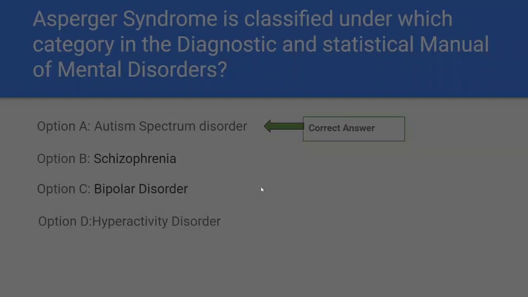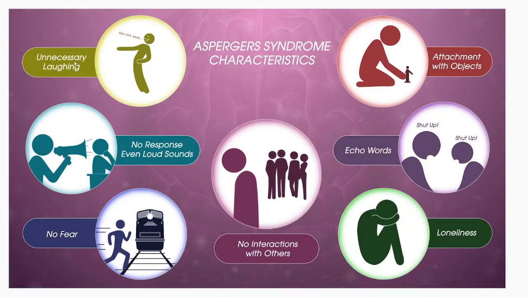In this Asperger syndrome, they will have the symptom of unnecessary laughing without any reason. They continuously laugh in any situation. No response even to loud sounds. If there are echo sounds also, they can't respond. They simply close the ears and sit. No fear in front of them, even if a train is coming, they will normally cross the railway track. No interaction with others.